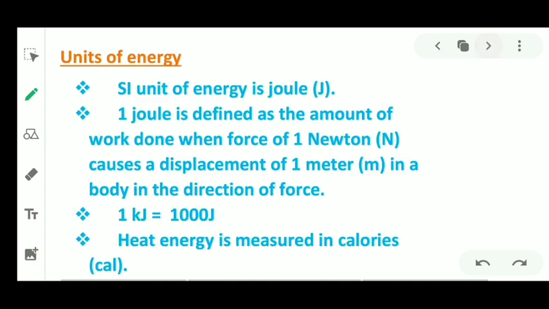Now, what are the units of energy? Units of energy is same as the units of work. So, SI unit of energy is joule. The symbol of joule is capital J. Now, what is 1 joule? 1 joule is defined as the amount of work done when force of 1 Newton causes a displacement of 1 meter in a body in the direction of force.